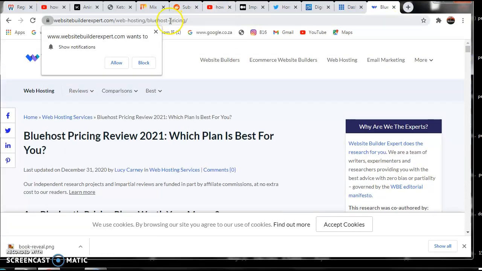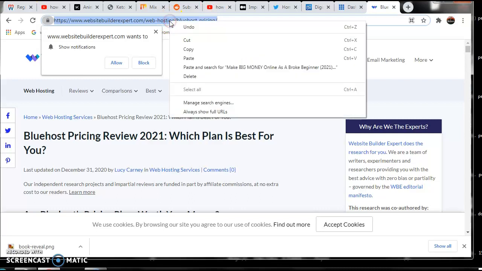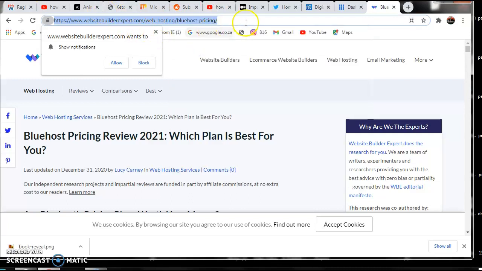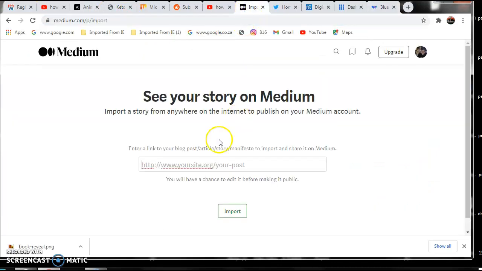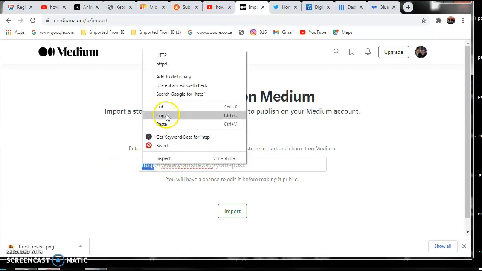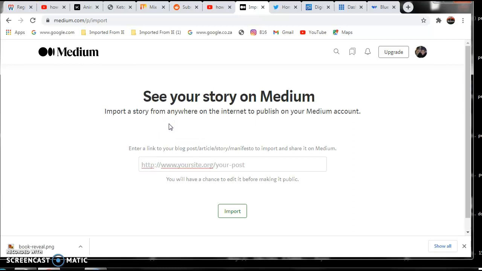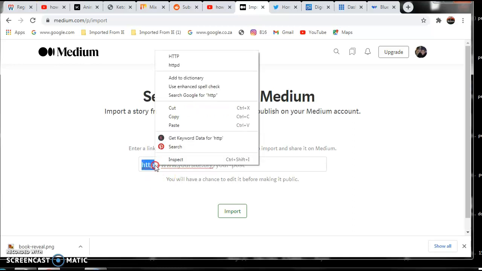All right. So you'll come here and copy this website link. Copy the website link. Go back to where? To Medium.com. You'll see here where it says paste website link to import, because we said import story. All right. So we are going to paste this here.